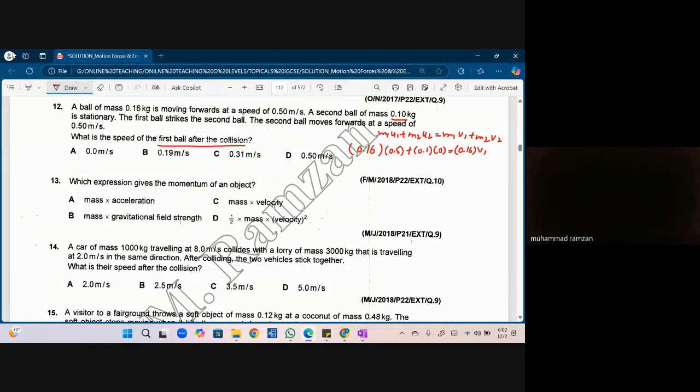So V1 is unknown to me, plus mass of the second ball is 0.1. What is the velocity after collision? It is 0.5. Can you do this? 0.16 times 0.5 is the final answer.